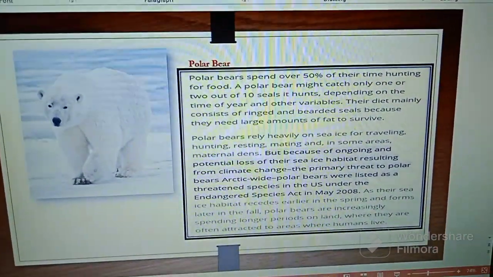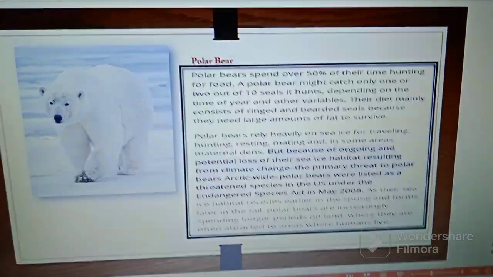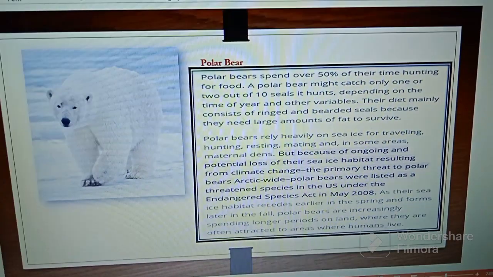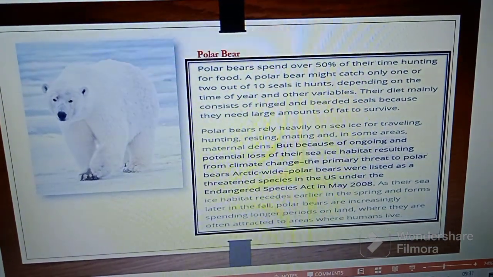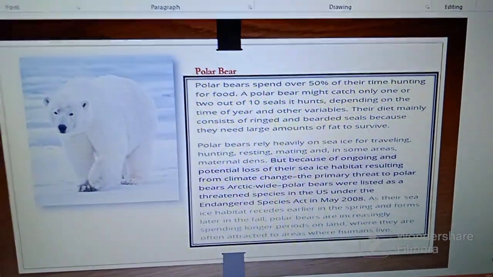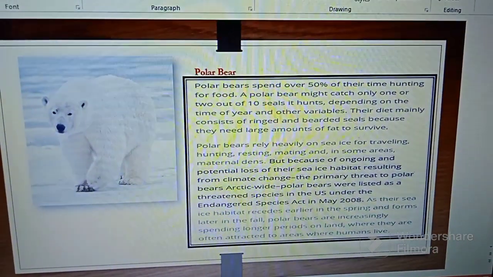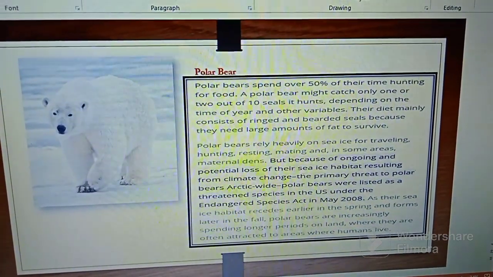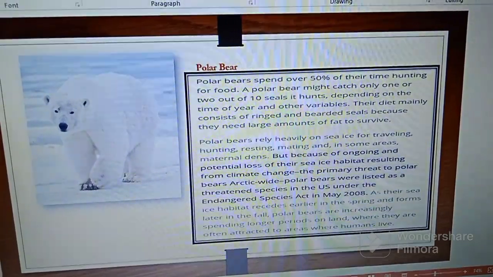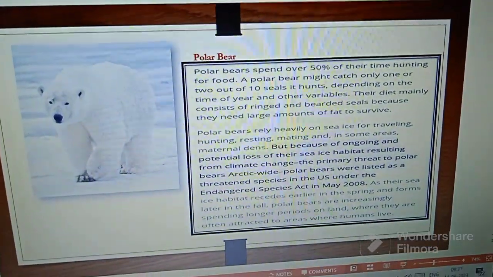Next is the polar bear. Polar bears spend over 50% of their time hunting for food. A polar bear might catch only 1 or 2 out of 10 seals in hunts, depending on the time of year and other variables. Their diet mainly consists of ringed and bearded seals because they need a large amount of fat to survive.